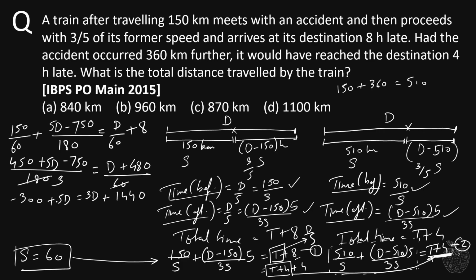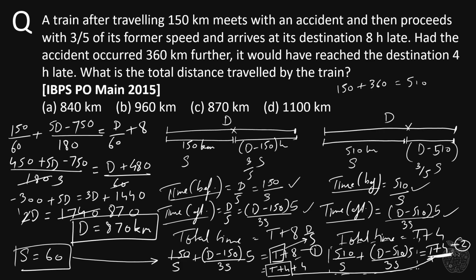So this 3d goes on the left hand side and gets subtracted, so we get 5d minus 3d, which is 2d, and this minus 300 will go on the right hand side and gets added, so we will get 1440 plus 300, which is 1740. So 2d is 1740, d is 870. So we got our answer d, which is equal to 870 kilometers, and this is our required answer. So this is how you solve it. We have got our answer d equal to 870 kilometers. So here option C is the correct one.